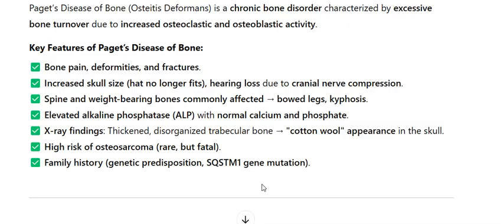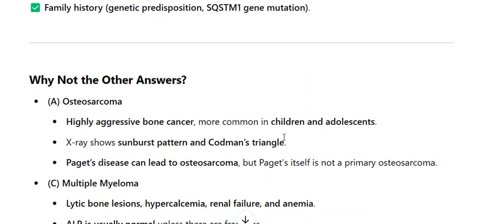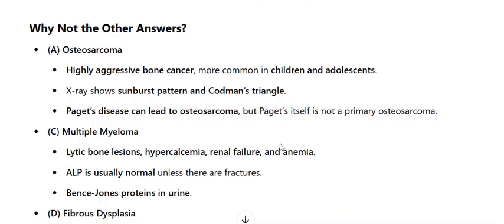Why not the other answers? Osteosarcoma, highly aggressive bone cancer, more common in children and adolescents. X-ray shows sunburst pattern and Codman's triangle. Paget's disease can lead to osteosarcoma, but Paget's itself is not a primary osteosarcoma.